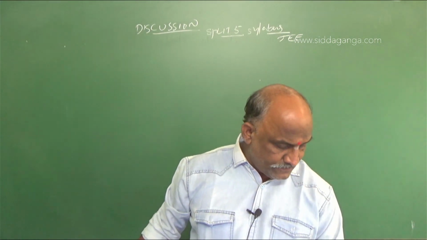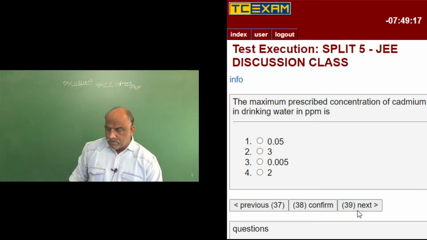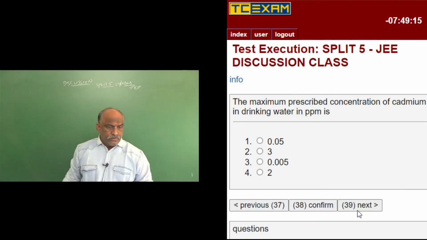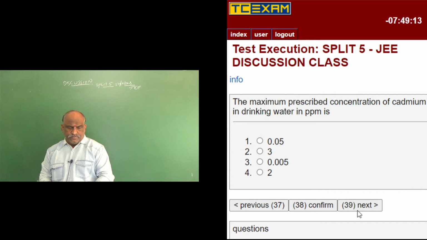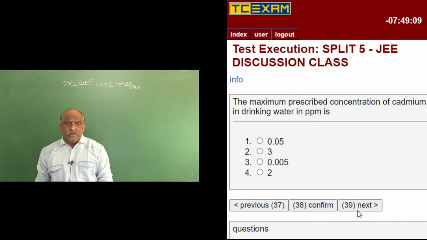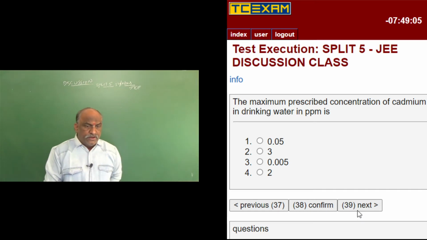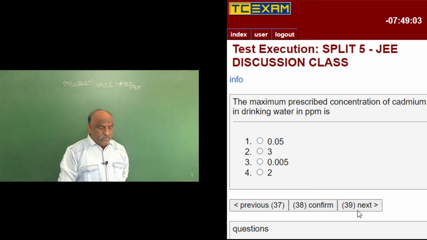Next one belongs to environmental chemistry. The maximum prescribed concentration of cadmium in drinking water in ppm is.